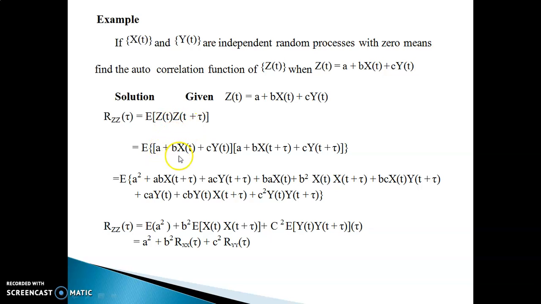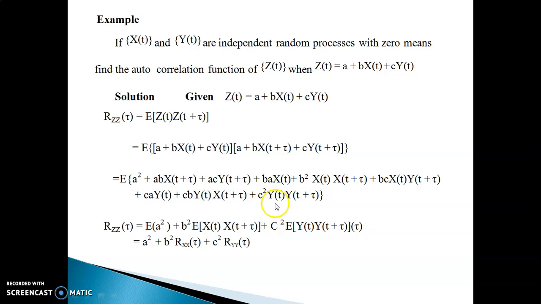Now we substitute for z of t, which is given to be a plus b x of t plus c y of t, multiplied with z of t plus tau. In z of t, wherever you have t, replace it with t plus tau. Then it is simply term by term multiplication. So you have a multiplied with a, which is a square, a multiplied with b x of t plus tau, so a b x of t plus tau, a multiplied with c y of t plus tau, which is a c y of t plus tau. Like that you find out all the 9 terms.